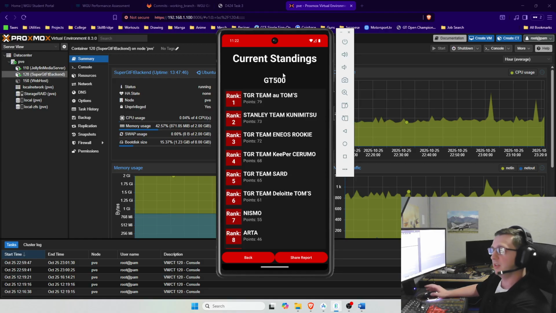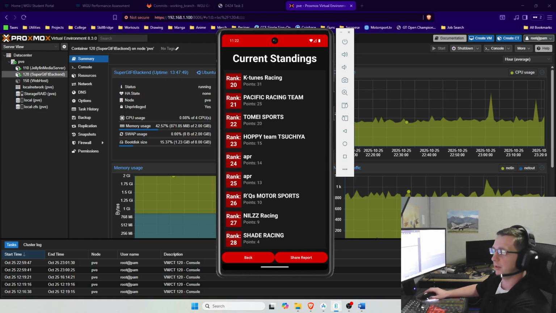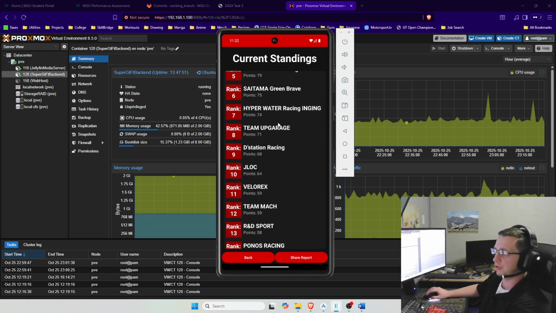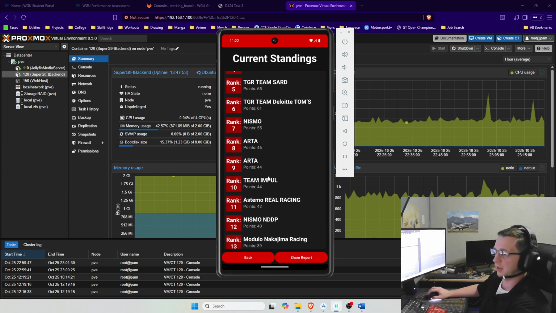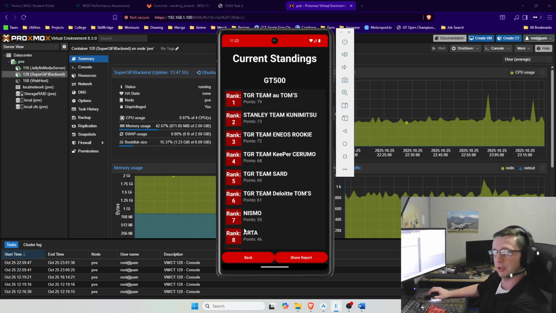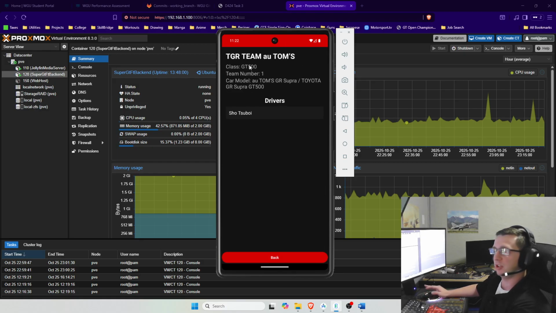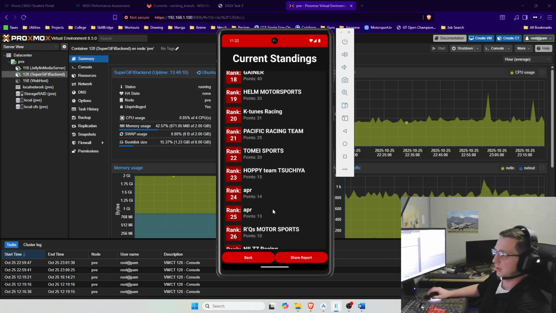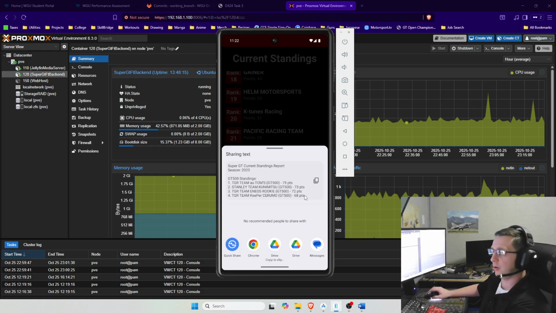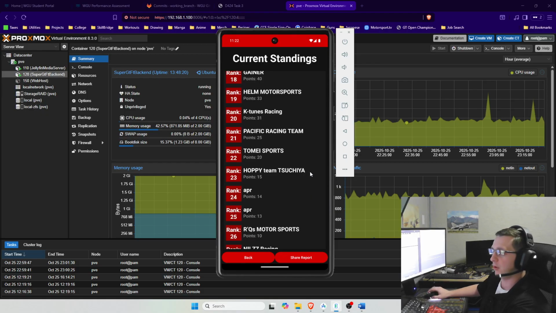Then full standings. This shows you the entire series as it is right now, both the GT500s and the GT300s divided by their class, and it shows their current rank and points along with their team. If you click on any of the teams, it shows their team details, and this gives you their class name, team number, car, and whatever drivers they have. You can also, from this point, share a report. This is a sharing feature, but it's basically just a list of all the standings.